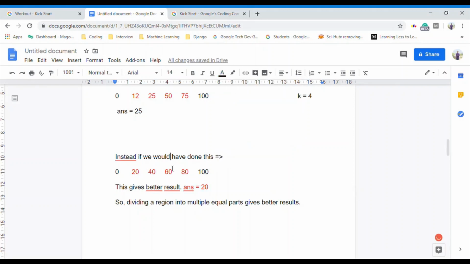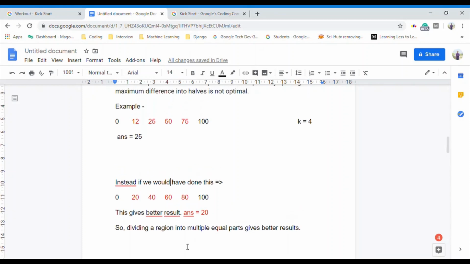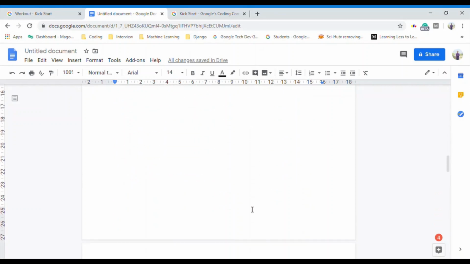So this example tells us clearly that dividing a region into two halves does not give us the optimal solution, but dividing a region into multiple equal parts gives us better results. But in this approach, we have to identify how many parts, right? We just have two numbers, but if we would have multiple numbers, then how many parts? So let's think of something else.